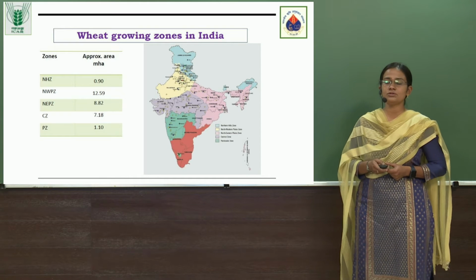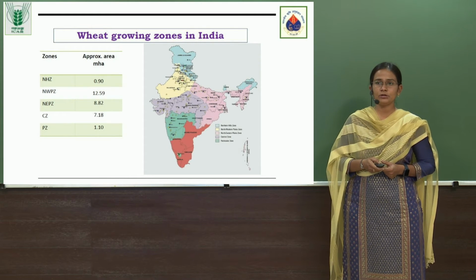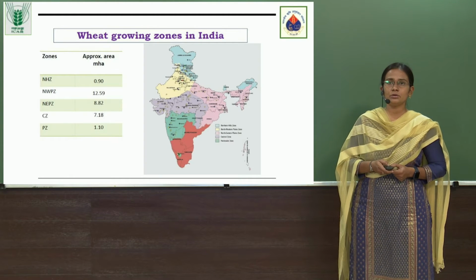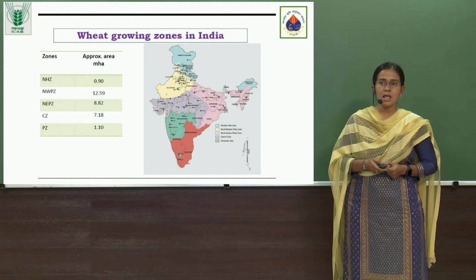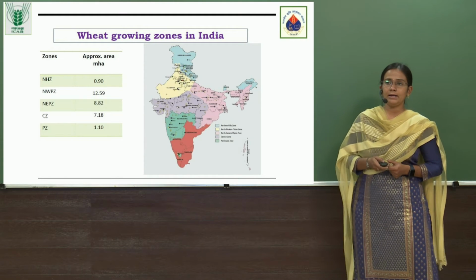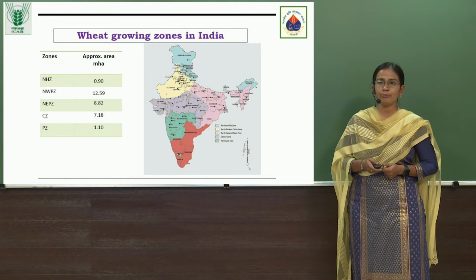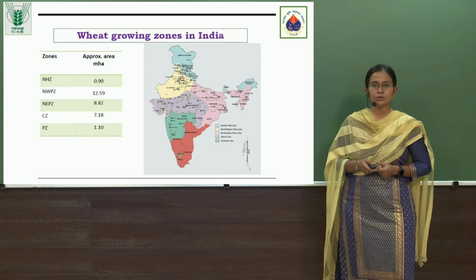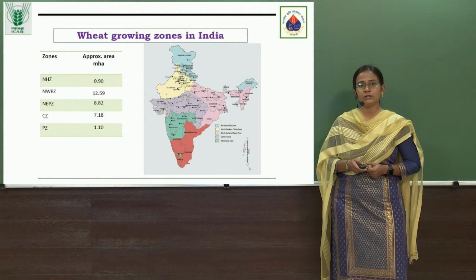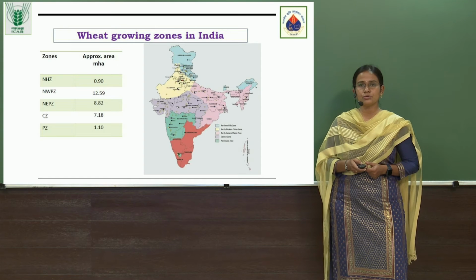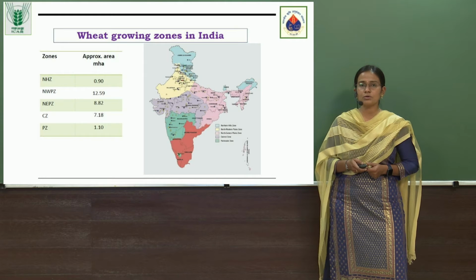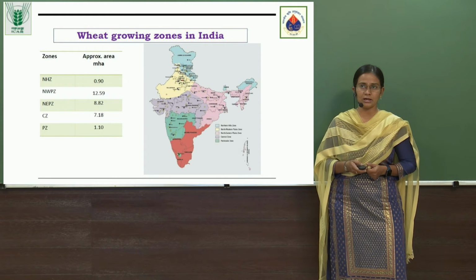These are the different wheat growing zones of India. We have 5 main zones: the Northern Hill Zone, which includes Himachal, Jammu, and Kashmir; the Northwest Plain Zone, which includes Punjab, Haryana, and Delhi; and a third important zone, the Northeast Plain Zone, which includes Uttar Pradesh, Bihar, Jharkhand, and a few states of the Northeastern Hill region. The fourth is the Central Zone, which includes Gujarat, Madhya Pradesh, and Chhattisgarh. The fifth is the Peninsular Zone, which includes Maharashtra, Karnataka, and a few parts of Tamil Nadu.